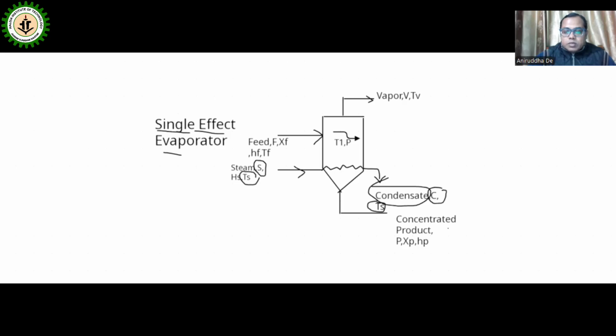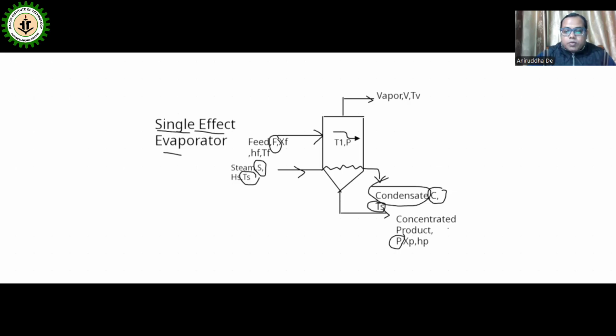S is the amount of steam entering, and C is the amount of condensate we are getting. So S will be equal to C. From the bottom of the evaporator or calandria we will get the concentrated product. P is the amount of concentrated product we are getting, and F is the amount of feed entering.